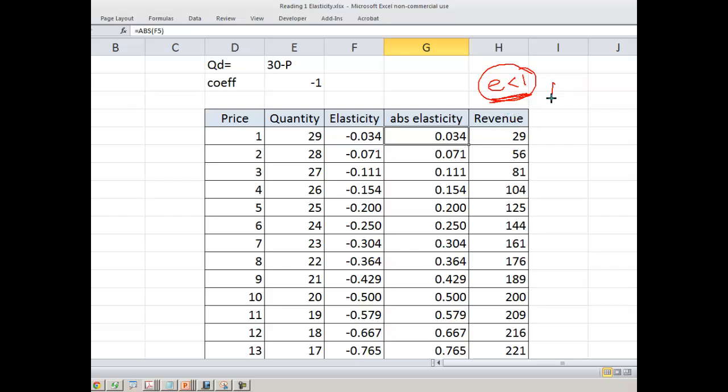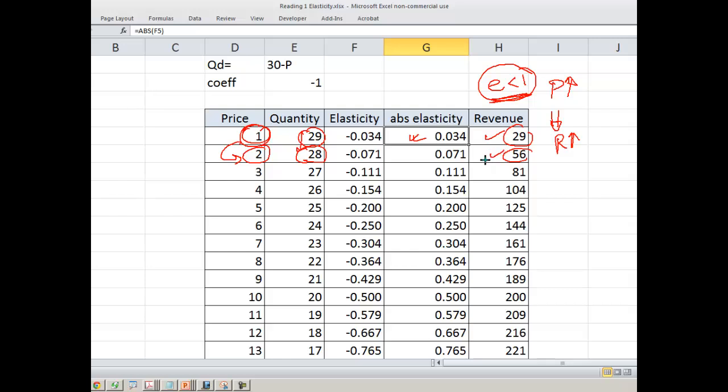And if you increase the price, revenue is going to increase. See this, currently elasticity is 0.034, the price was 1. If I increase the price to 2, the quantity demanded is going to reduce to 28. But what will happen to the revenue? Earlier the price was 1, quantity was 29, so 1 into 29 is 29.